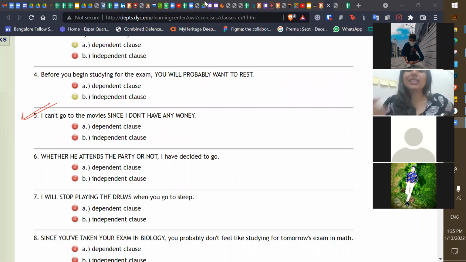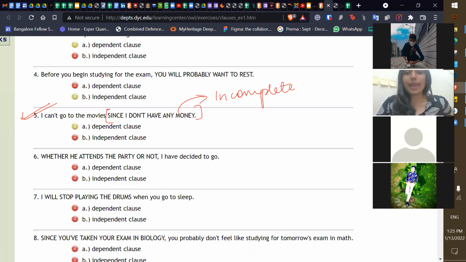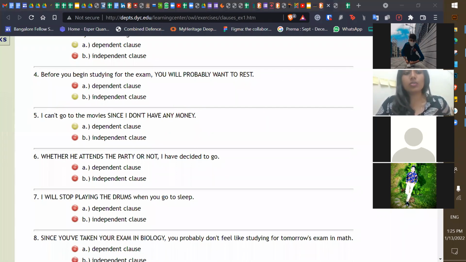Dependent. Why, Aisha? Because he does not have money. Since. So tell me if it is a complete sentence or incomplete sentence? Incomplete. So what clause is it? Dependent clause. Perfect.